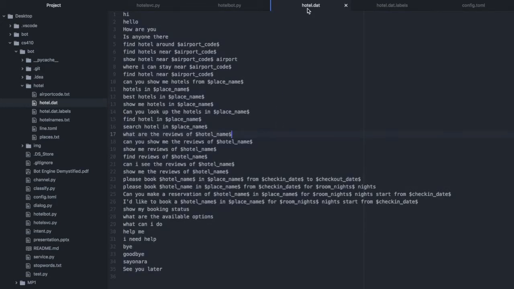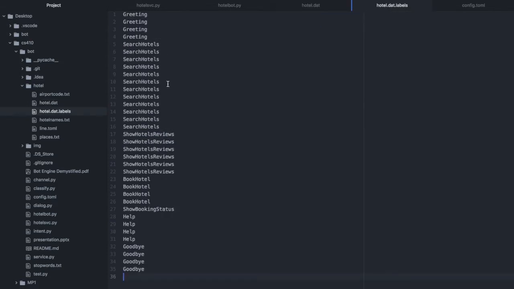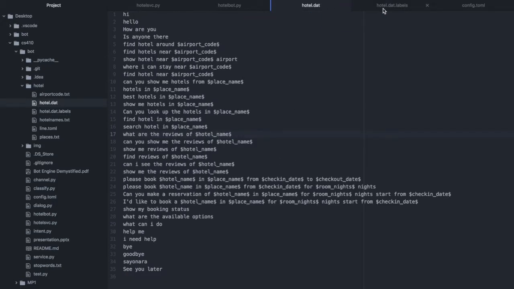And in another file is the label, which is the intent for all this data. So we have greeting, search hotel, show hotel review, book hotel, help, goodbye, all these intents, which have a one-to-one mapping to these messages.